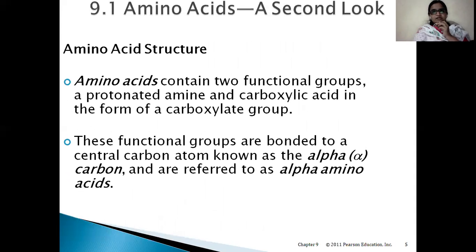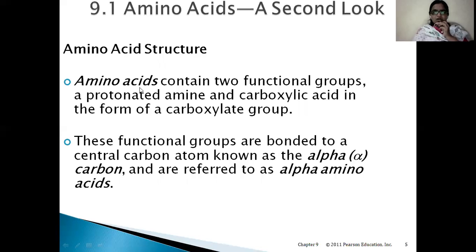Next, coming to the amino acids now, let us first know why it has the name amino acid. The name amino acid is due to the presence of both functional groups in that molecule, that is the amino group and the acid group. Amino group and carboxylic acid group are present in the amino acids. That is why it is called amino acid, right? And these functional groups are bonded to a central carbon atom.